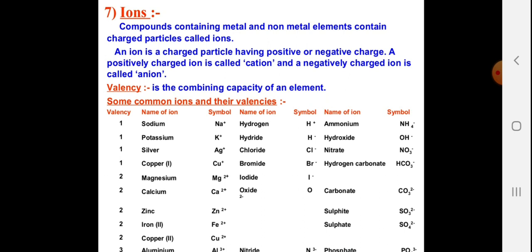Valency is the combining capacity of an element. Some common ions and their valencies are given. Sodium, potassium, silver, copper have valency one. Magnesium, calcium, zinc, iron 2, copper 2 have valency two. Aluminium has valency 3. You can see their symbols and how they form the ions.